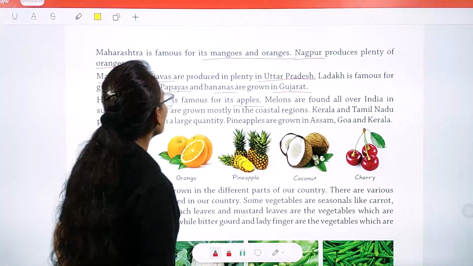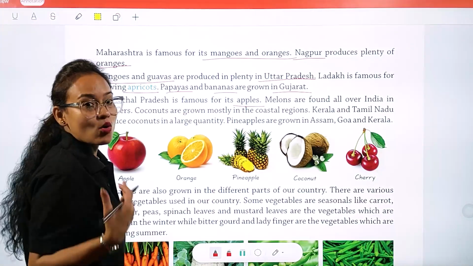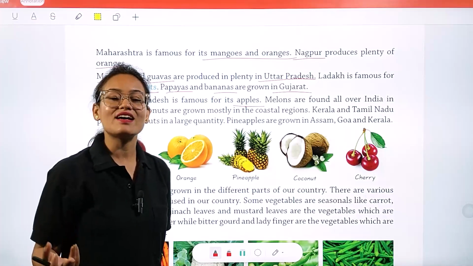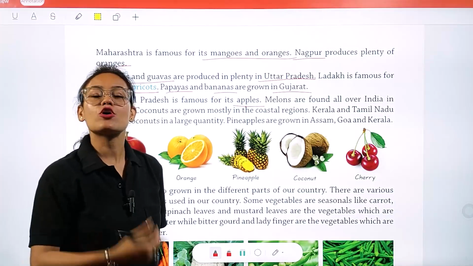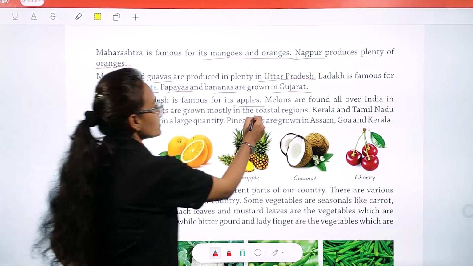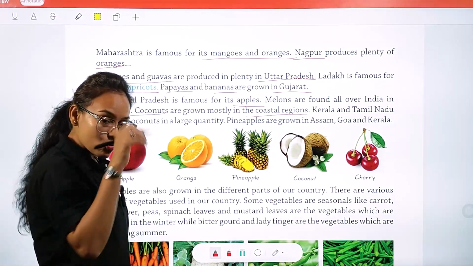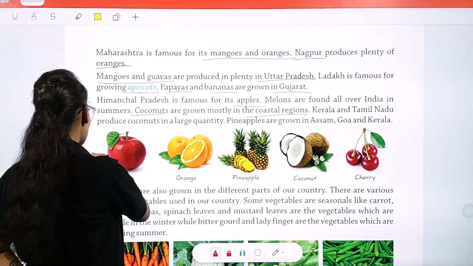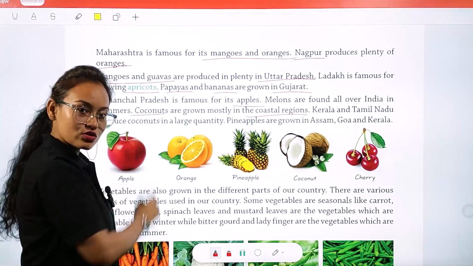Melons are found all over India in summer season. Watermelon, muskmelon, ये क्या है, ये water content fruits हैं जो कि all over India में इनका production होता है. Coconuts are grown mostly in the coastal region. जो हमारा coastal region है, coastal region का मतलब जो हमारा South वाला India है, South का जो ये यहाँ